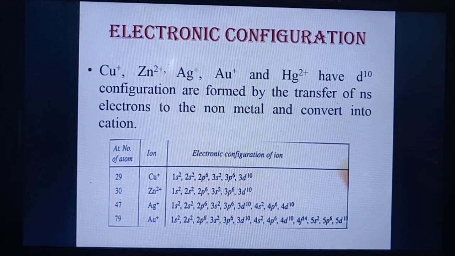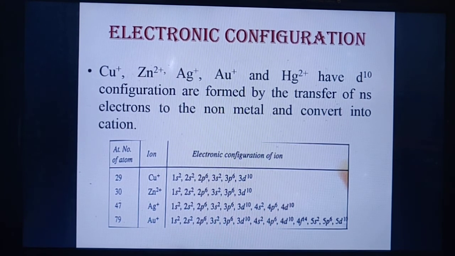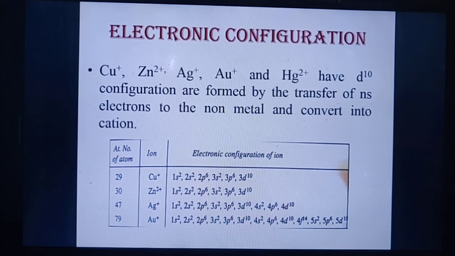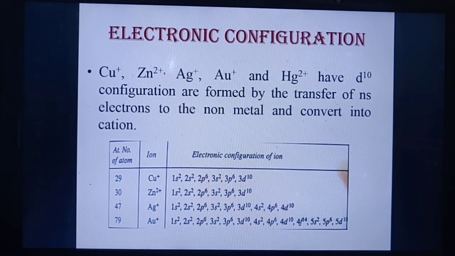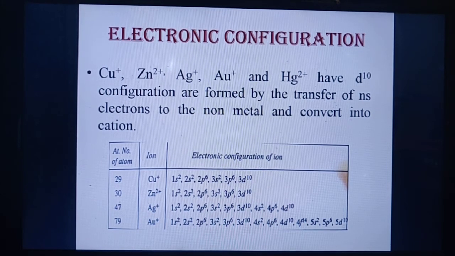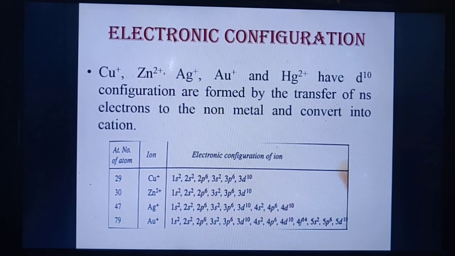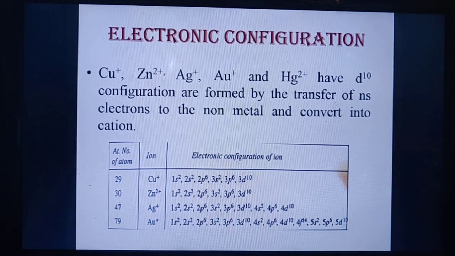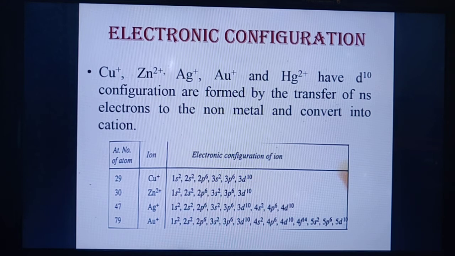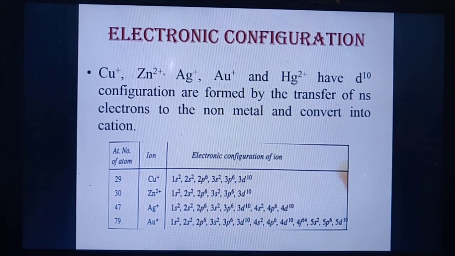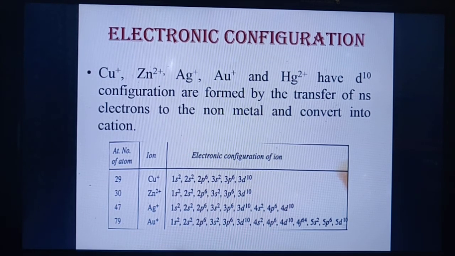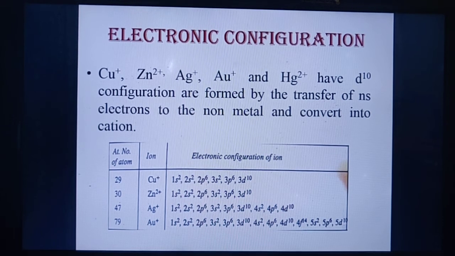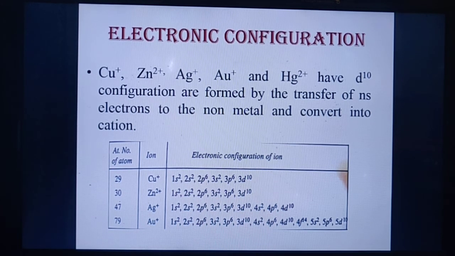Clear? See below in this table. For example, the Cu+ ion is formed by the transfer of its 4s1 electron to a chlorine atom when it forms copper chloride. Thus the Cu+, which has d10 configuration, now attracts the electrons of the anion to a greater extent. Why does this copper ion attract the electrons of the anion to a greater extent? Because of the poor shielding effect of the d orbitals. As you know, transition elements that have d orbitals have poor shielding effect.